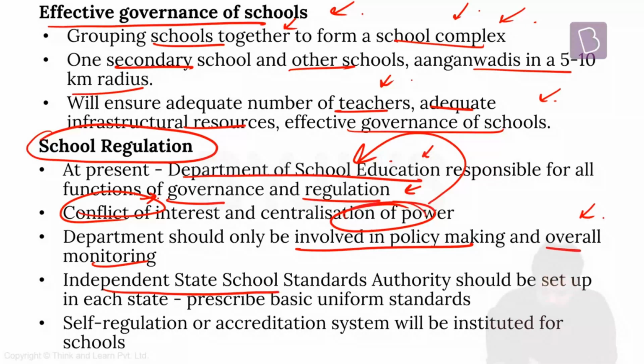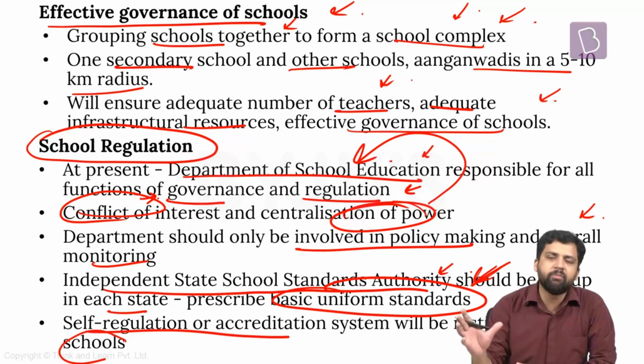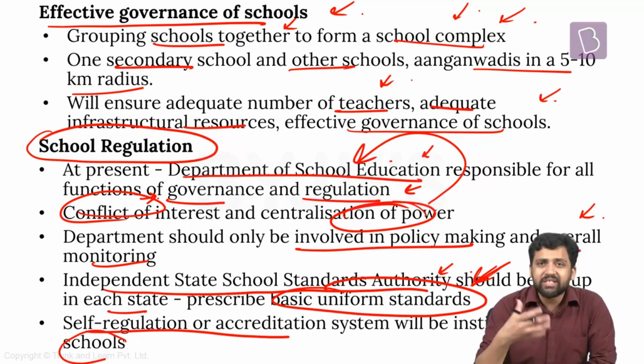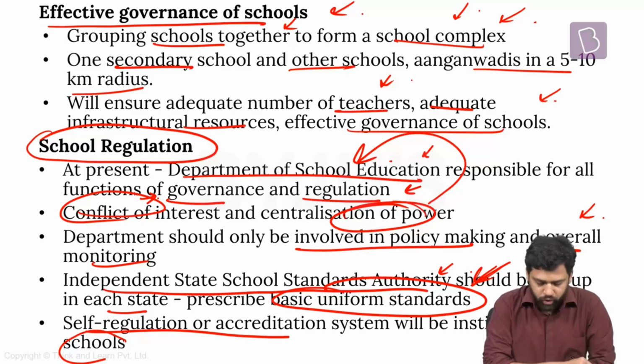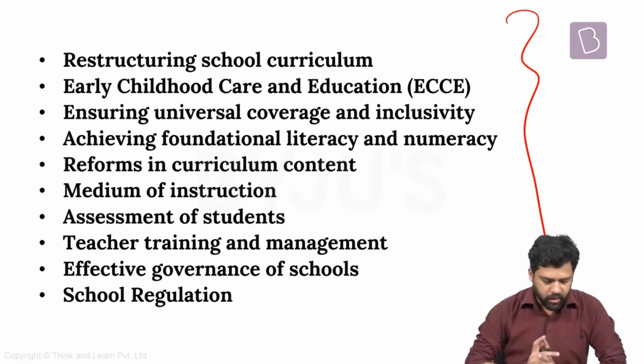And we can have an independent school standards authority in each state. It should prescribe some uniform standards. And a self-regulation accreditation system should be instituted for schools. So standards will be identified by a separate body that will be created to set these standards, and schools will rate themselves as per these standards. So this is what has been recommended when it comes to school regulation, because at present there is conflict of interest, and there is centralization of powers. So these are some recommendations related to school education. All these points along these lines, recommendations have been made. So we just discussed all these things.